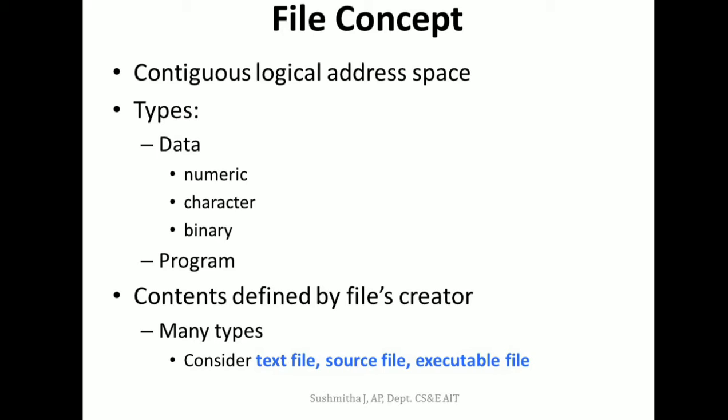In general, you will have your text files, source files, object files, executable files. When we see further, you have an exclusive topic on the file types.